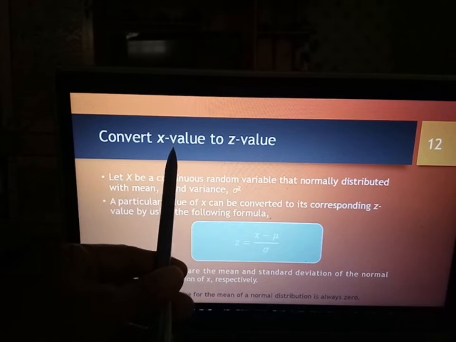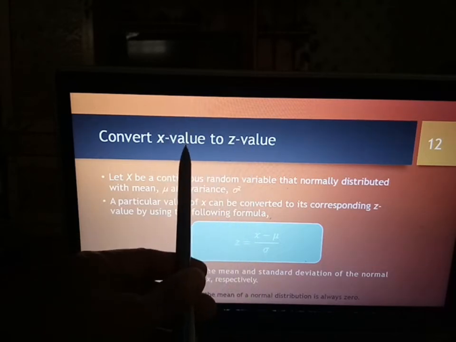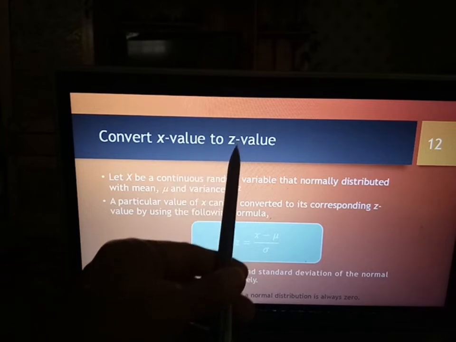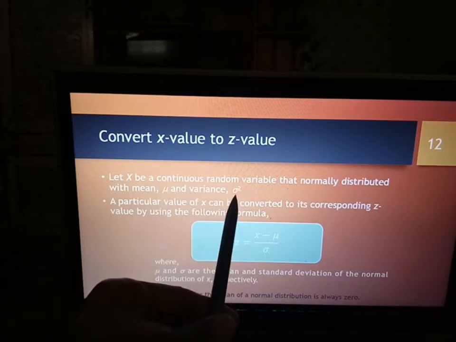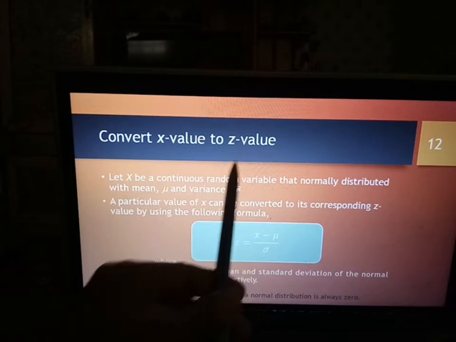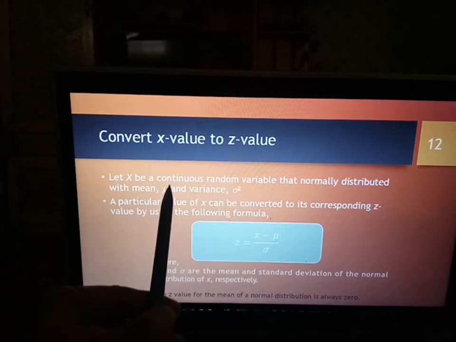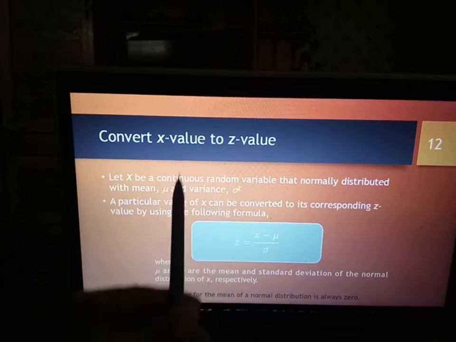From normal distribution, kita kena convert dulu kepada standard normal distribution. Daripada X value, kita kena convert dulu kepada Z value. Okay, so macam mana? Kalau X tu mean dia mu dan variance dia sigma kuasa 2, bila kita convert kepada Z value standard normal distribution, dia akan ambil mu equal to 0 and variance equal to 1. That's why kita kena convert.